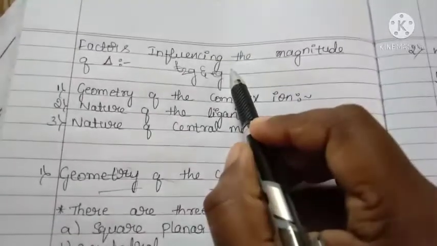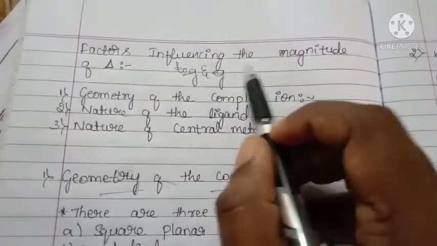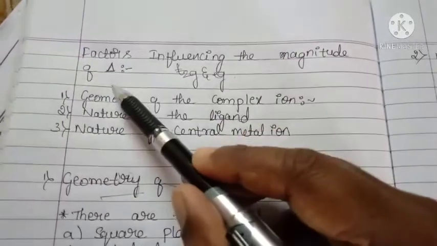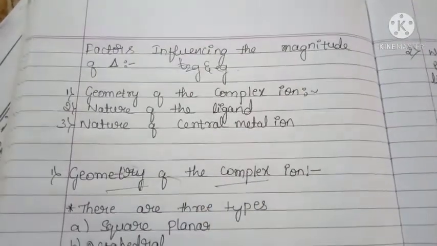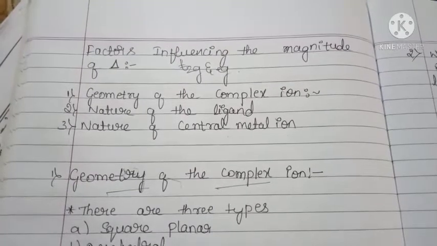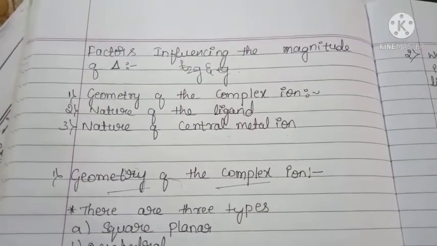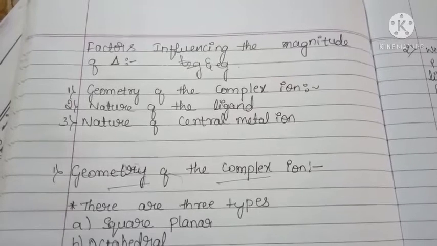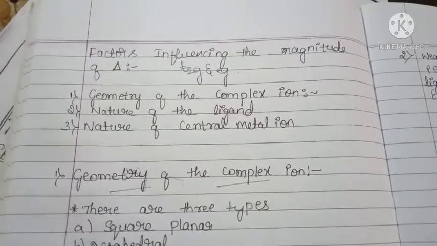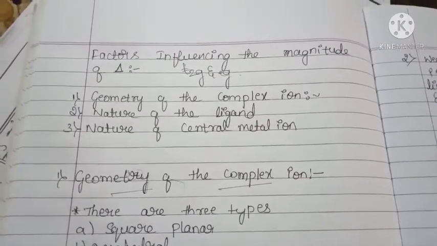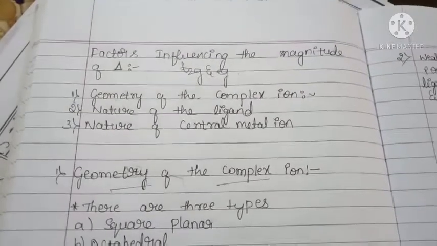Dear students, in the last class we learnt about the factors influencing the magnitude of delta. There are three factors that influence the magnitude of delta. First one is geometry of the complex ion. Second one is nature of the ligand. Third one is nature of central metal ion. Okay. First is geometry of the complex ion.